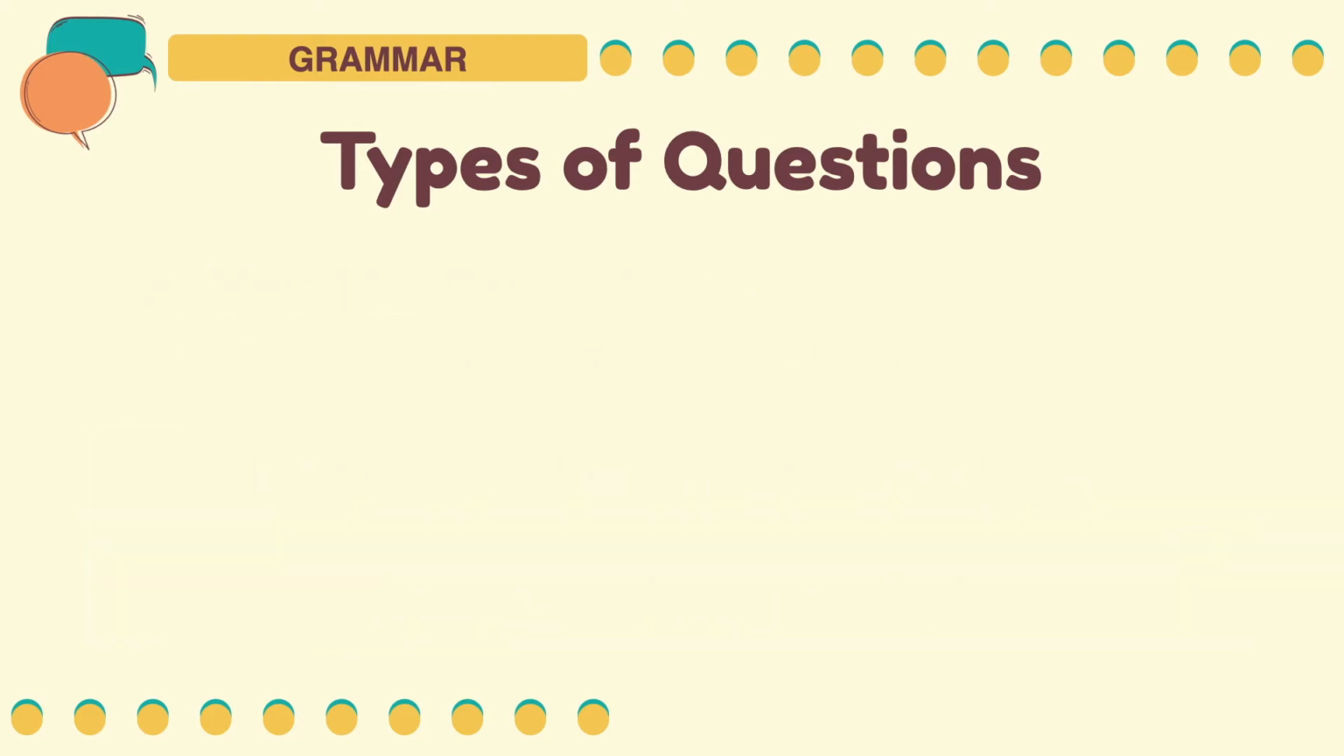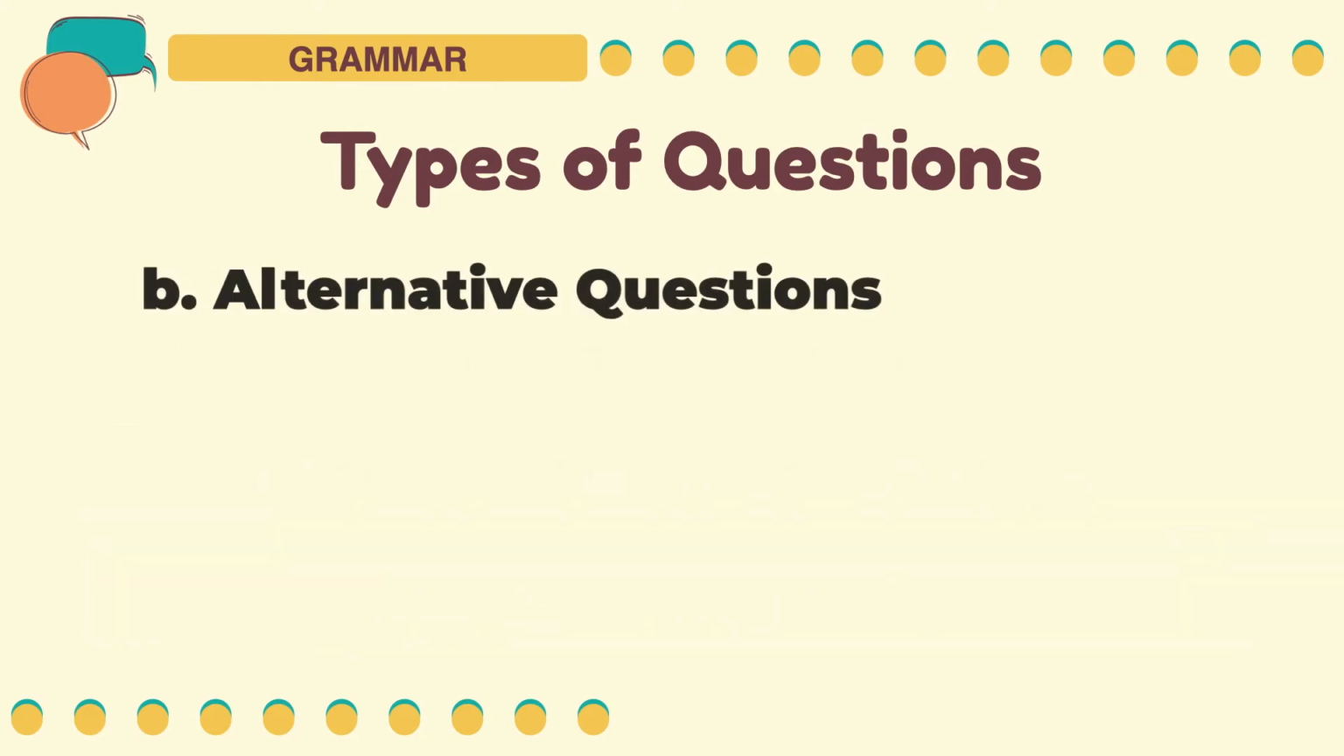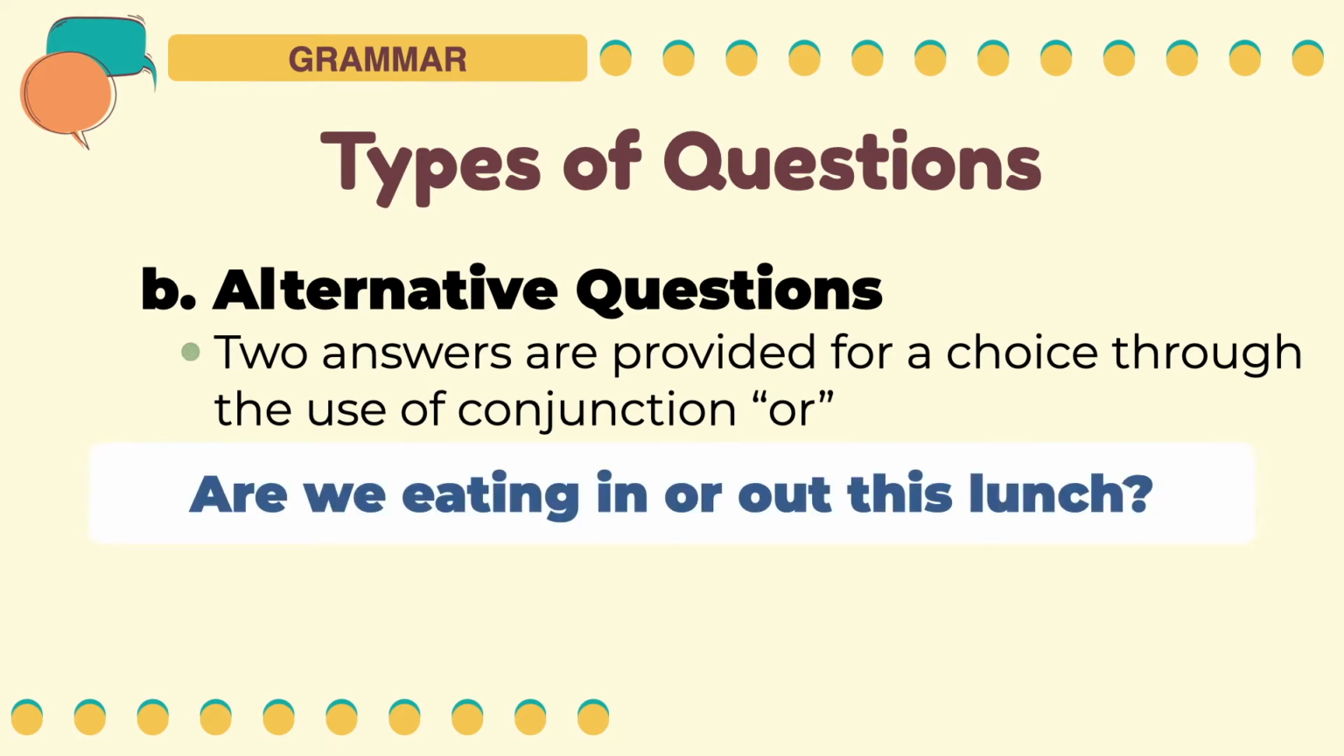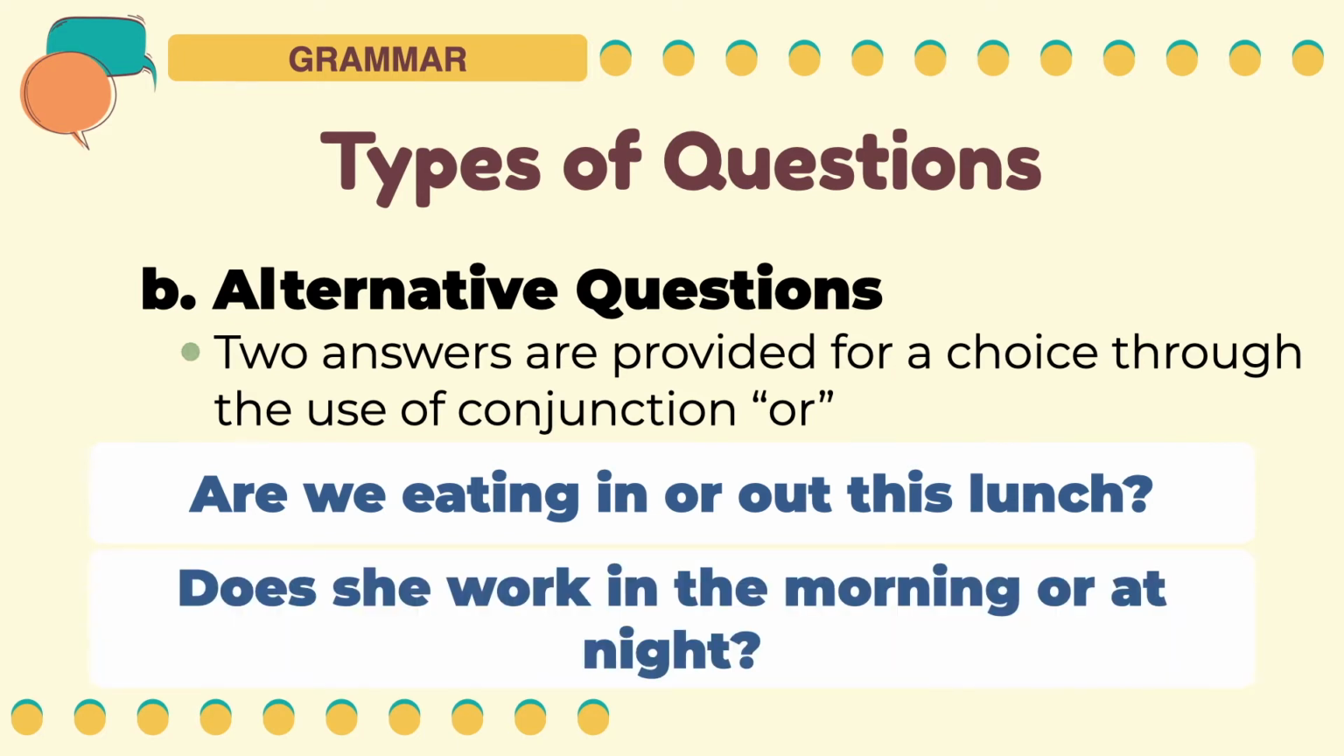The next type of question is the alternative questions. In this type of question, 2 answers are provided for a choice through the use of the conjunction or. Are we eating in or out this lunch? There are 2 choices given in this question, eating lunch inside or eating it outside. Next example, does she work in the morning or at night? The 2 choices given in this question are her time of work, at morning or at night.